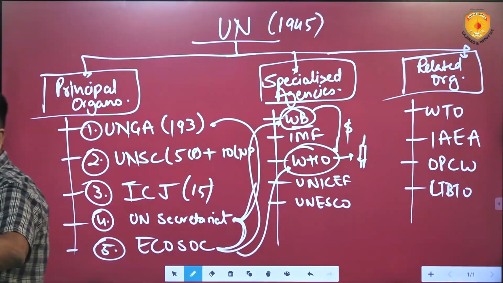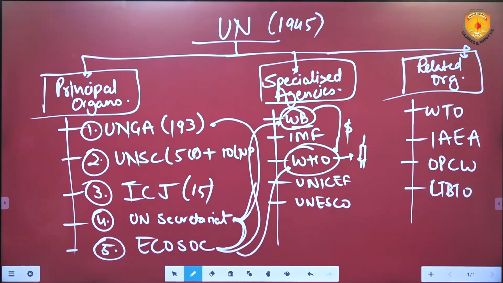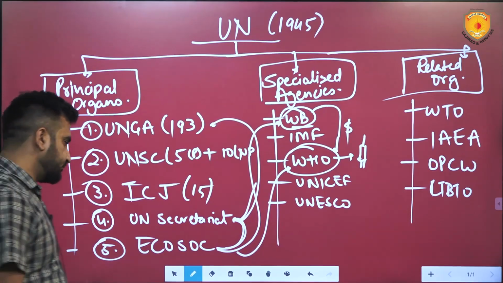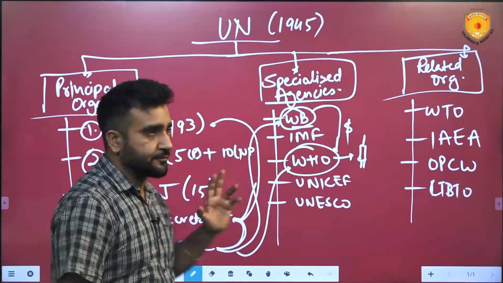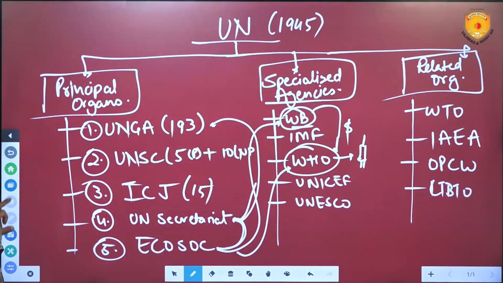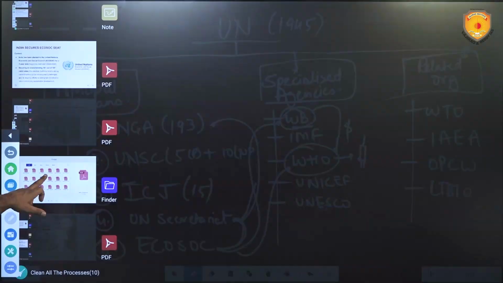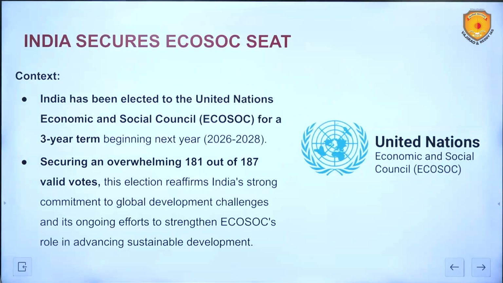This is the job of ECOSOC. And it is difficult. Coordination to ensure socio-economic benefit of the people. That is why Economic and Social Council. Now ECOSOC has 54 members and India has become one of those 54 members.